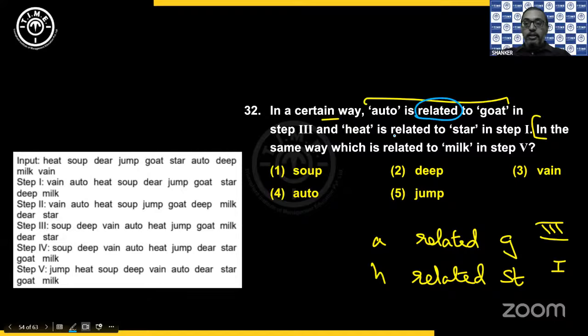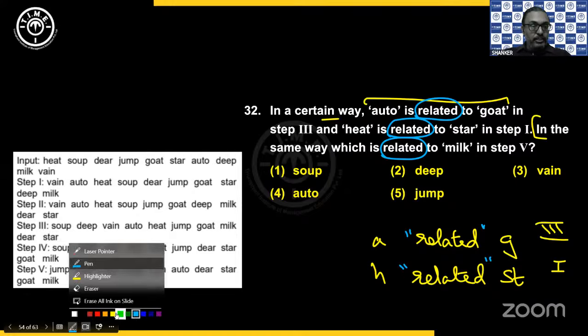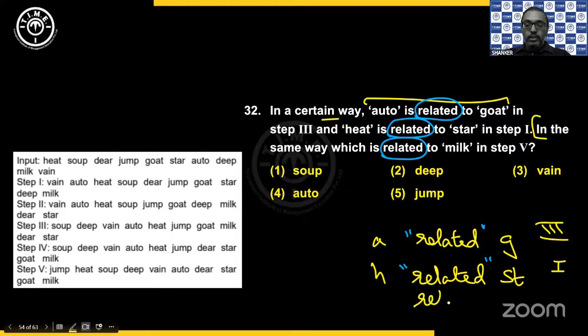Because there will be an element given before related, there will be an element given after related. So according to my question, you need to see which is the element where it is given. So it is given after the word related. So after the word related, you have milk in step 4.